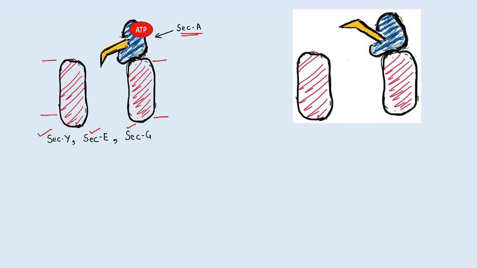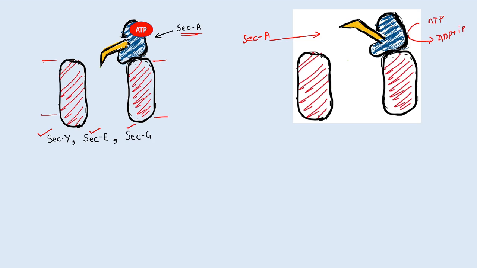So you can see this is the SecA subunit. With ATP hydrolysis, a conformational change occurs in the catalytic domain of this SecA subunit.